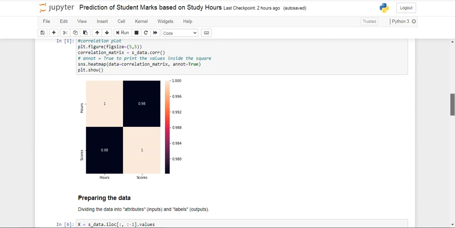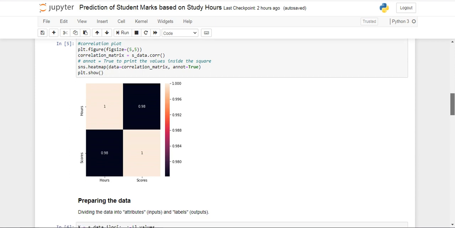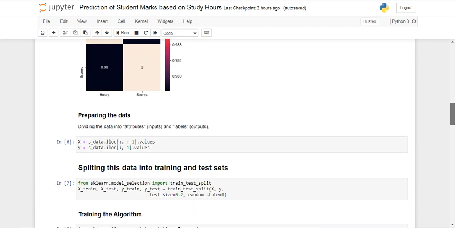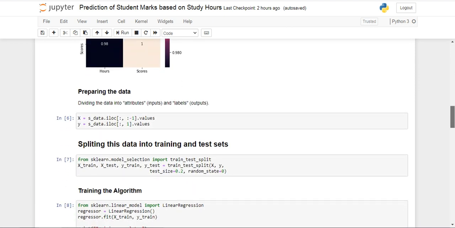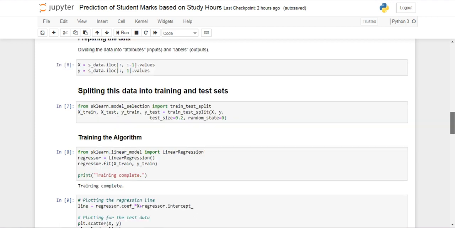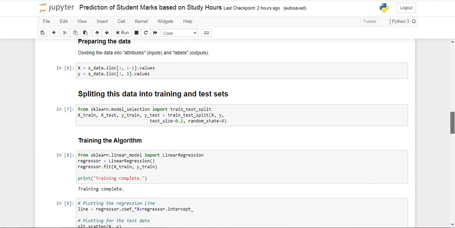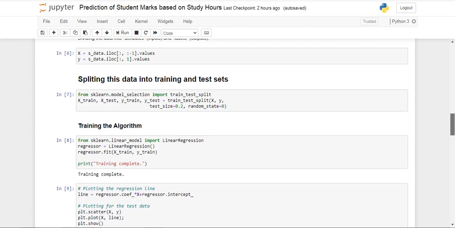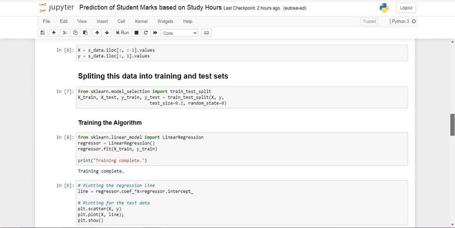From sklearn.model_selection import train_test_split, we get X_train, X_test, Y_train, Y_test. These are the functions that are being used in the program. Talking about training the algorithm, we have from sklearn.linear_model import LinearRegression. Regressor equals LinearRegression, and regressor.fit(X_train, Y_train). For that, we have the result as print training complete.